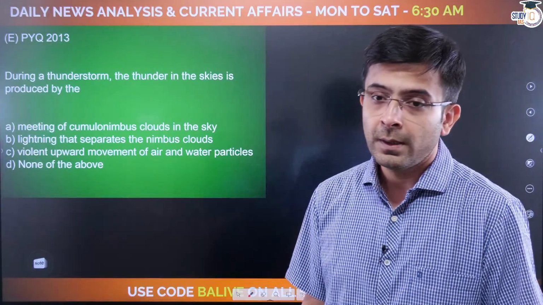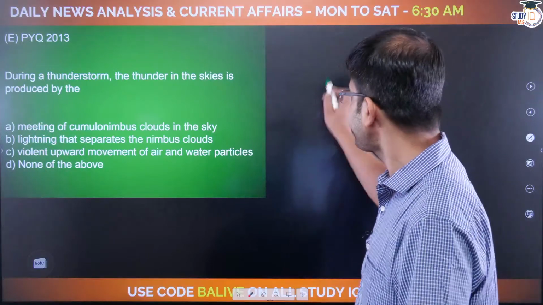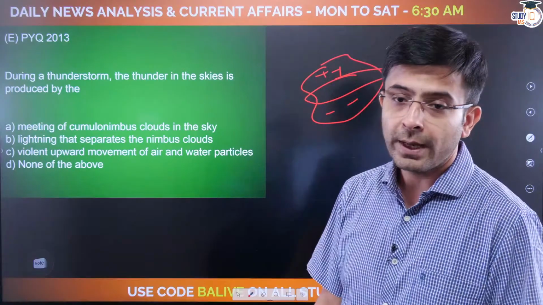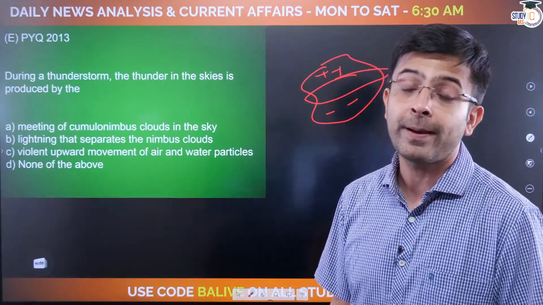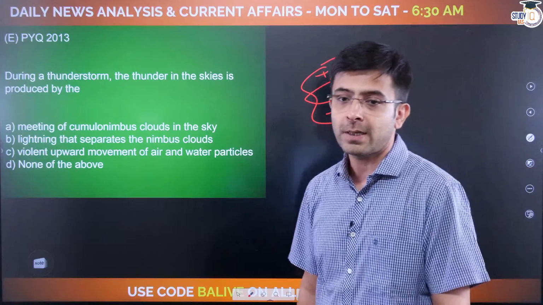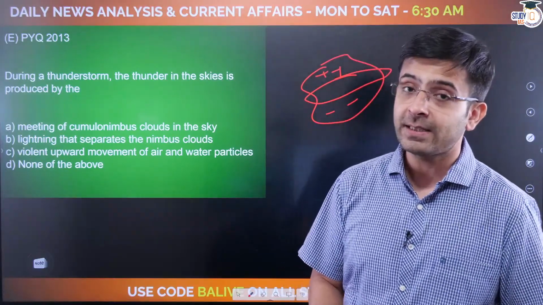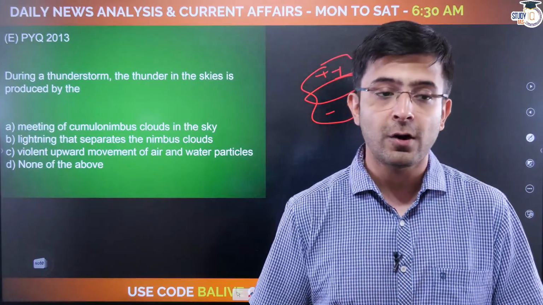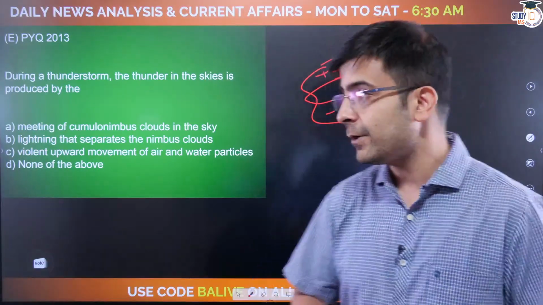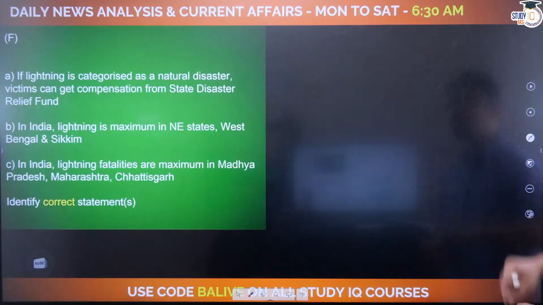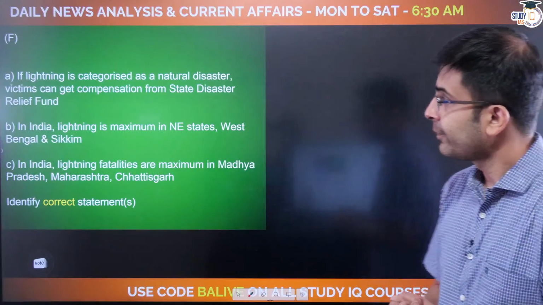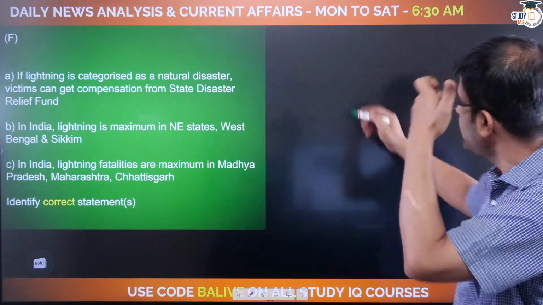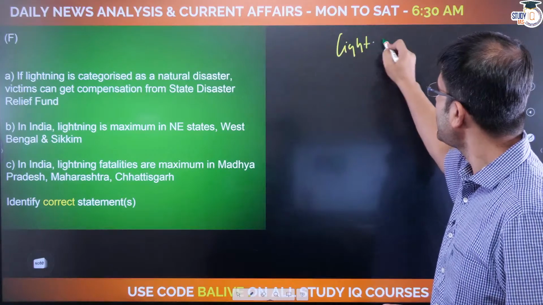During a thunderstorm, the thunder in the skies is produced by what? The meeting of cumulonimbus clouds in the sky, lightning that separates the nimbus clouds, violent upward movement of air and water particles, or none of the above. You will let me know your answers in the comment box. Whereas question number F: if a lightning is categorized as a natural disaster, so I have told you that lightning in India is not a natural disaster.